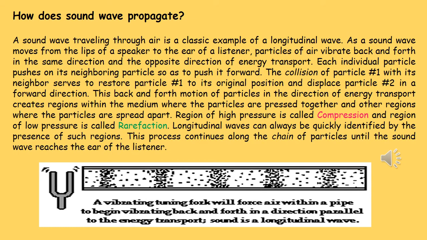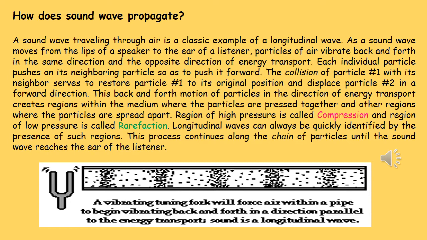Sound wave propagation. A sound wave traveling through air is a classic example of longitudinal wave. As a sound wave moves from the lips of a speaker to the ear of the listener, particles of air vibrate back and forth in the same direction and opposite direction of energy transport.